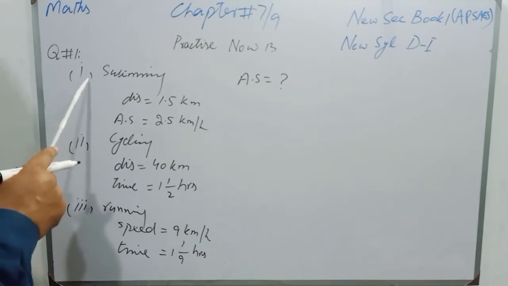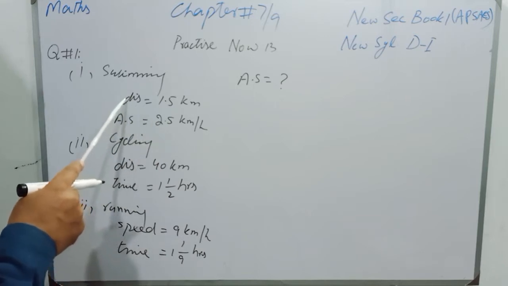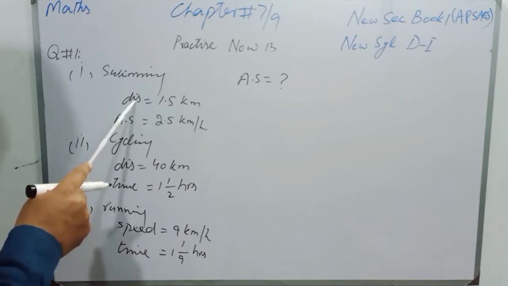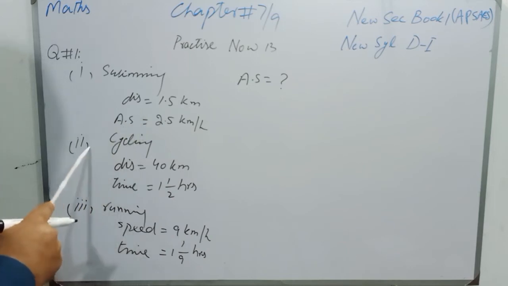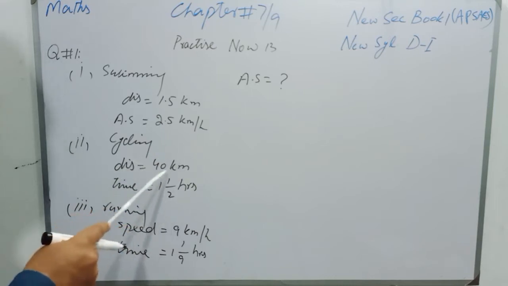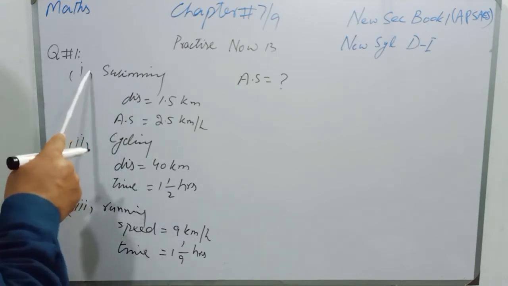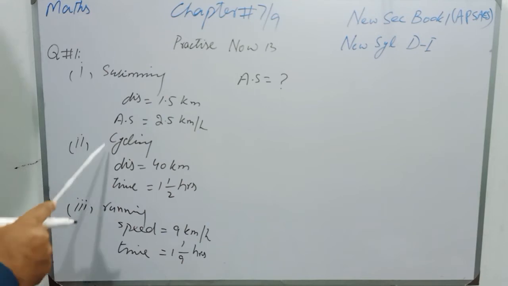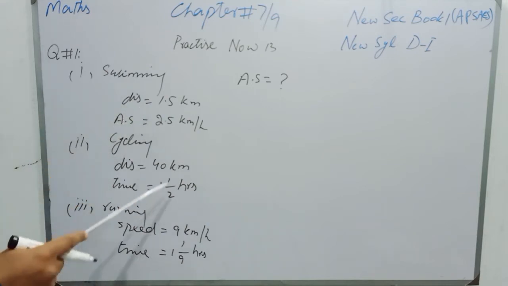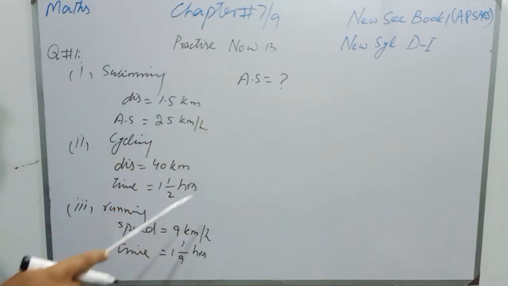Now students, look at number 1. Distance is given but time is not given. So by using the distance and average speed formula, we will find the first time. At second number, distance and time are given, so we need not solve this part. And at third number, speed is given, time is given, but distance is not given. So students, we will solve the first and third parts and find the time and distance, and then all the three distances and all the three times will be summed up, and then we will find the average speed.